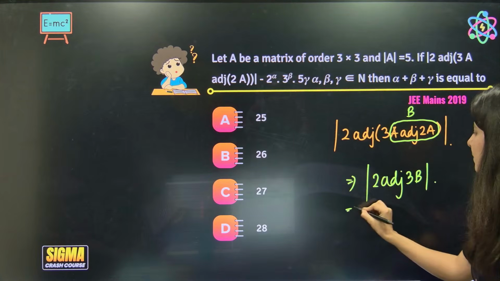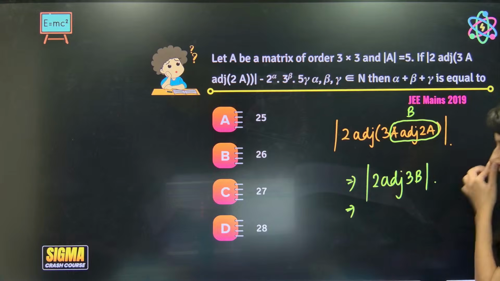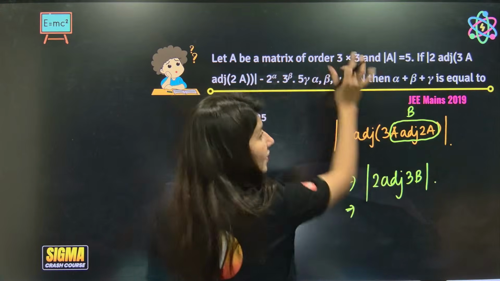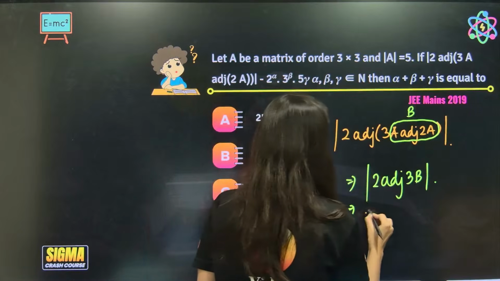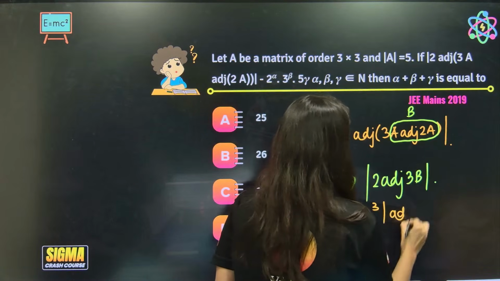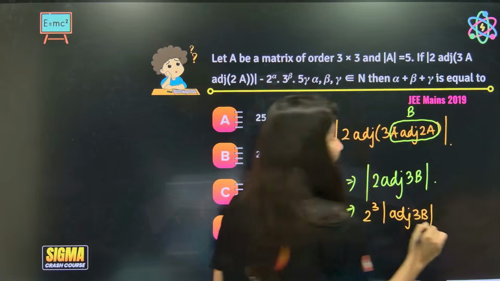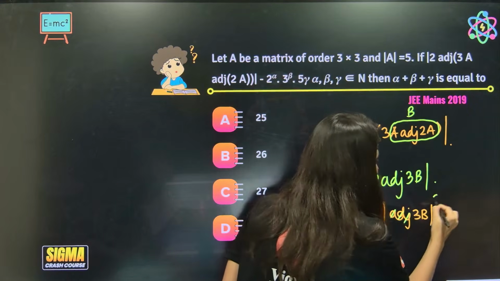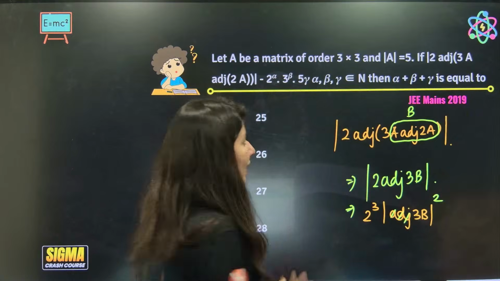Alright, now I'll start giving you some shortcuts also. This is order 3, so 2 will come out. It will be 2 cube, determinant adjoint 3B. When there is an order 3 matrix, just remove one adjoint and apply a square. Why?